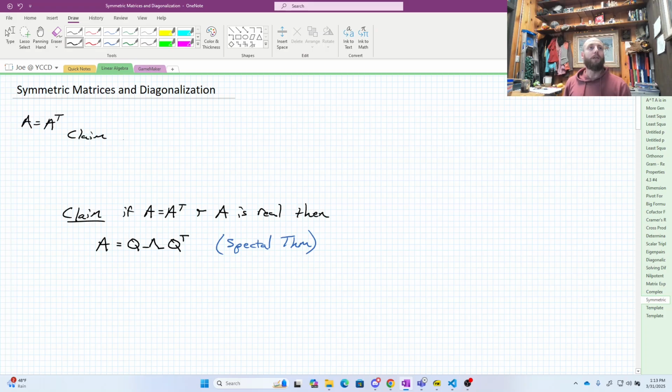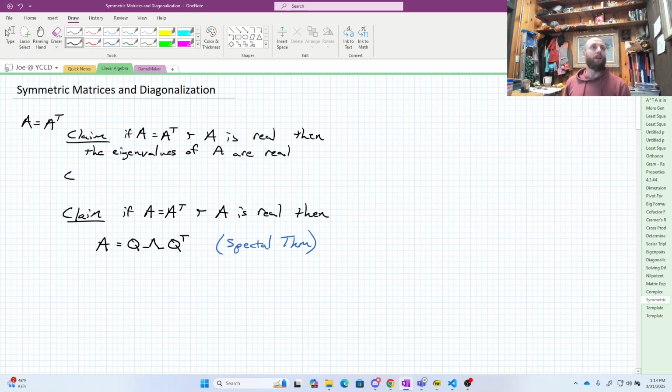So claim one is that if A is symmetric and A is real, then the eigenvalues of A are also real. So that's going to be kind of the crux of this argument.